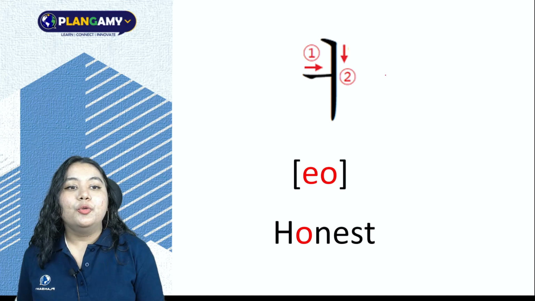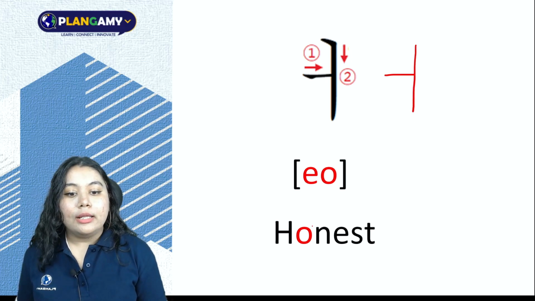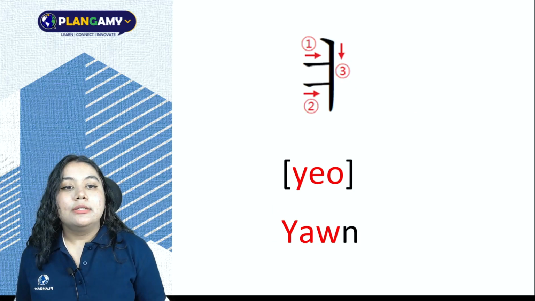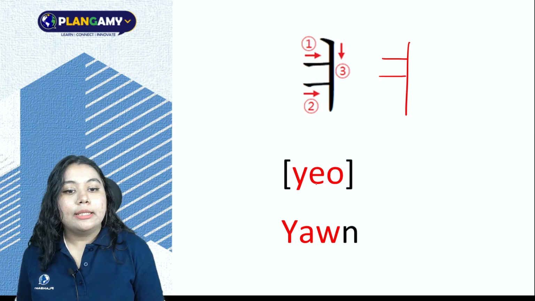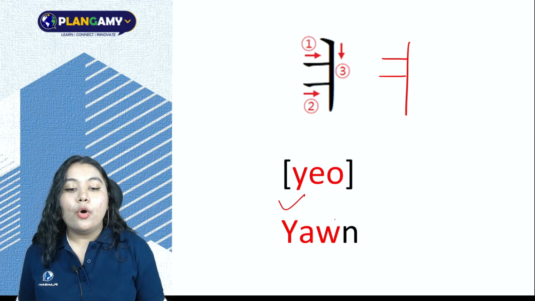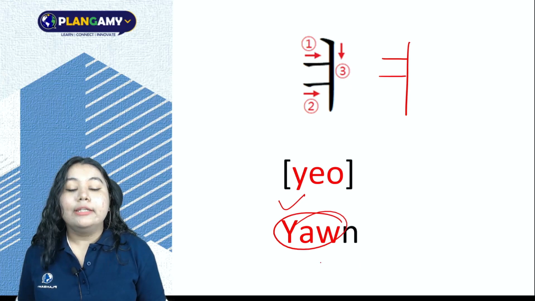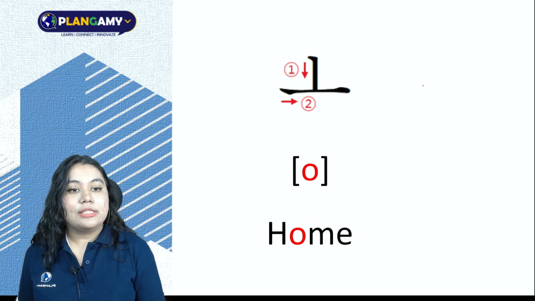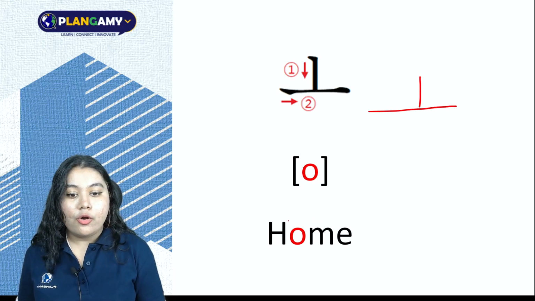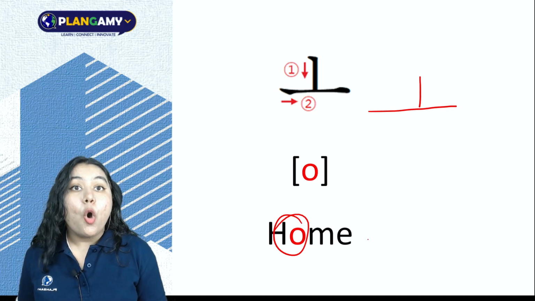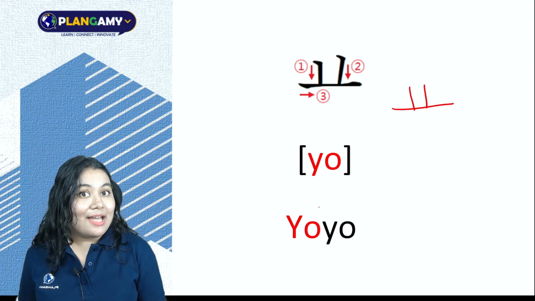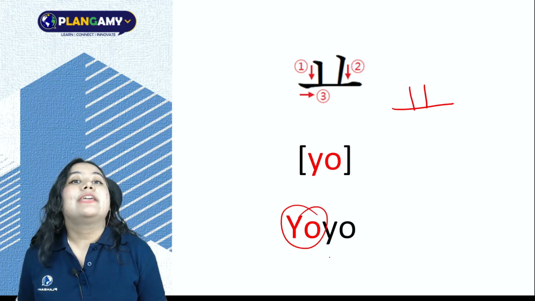Then we move on to eo, like in honest. Now, two short lines would mean that Y sound is attached. So, yeo, like in yawn. Our next vowel is o, like in home. Now, two short lines would mean Y sound, so yo.